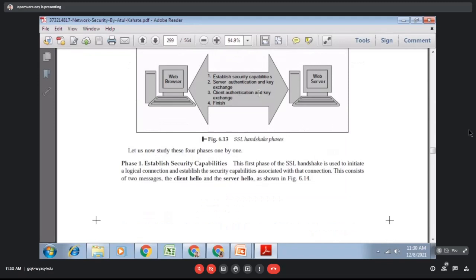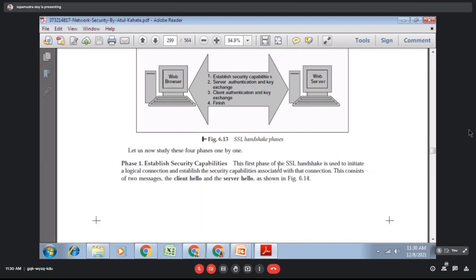This is a big thing, so you have to understand it, because SSL is very important. In the last module, you will definitely get a question from SSL. There are only a few topics in the last module: SSL, PGP, S/MIME, firewall, and VPN. So SSL is the most important. You can easily predict that you will get one question from firewall and one from SSL. So go through these 2 topics positively from the last module.